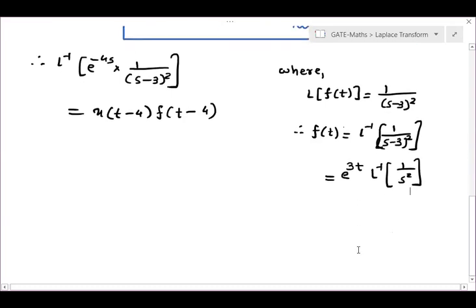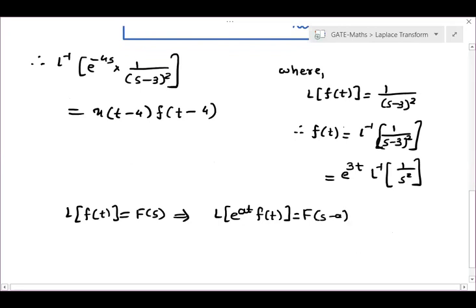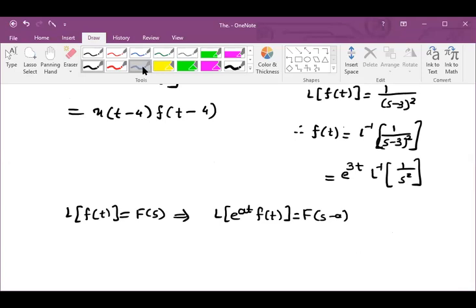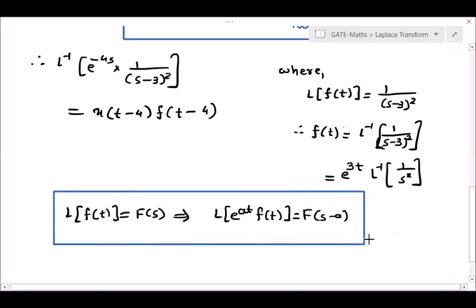Because what is your first shifting property? That if Laplace of f of t is capital F of s, then Laplace of e to the power at f of t is equal to F of s minus a, right? So this is your first shifting property.